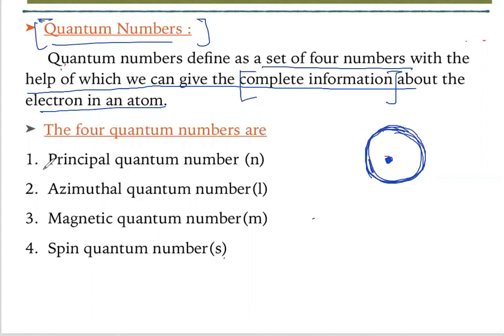So what are those quantum numbers? You have to remember these, they are very important. Many exams ask them. First is the principal quantum number, represented with n. Second is the azimuthal quantum number, that is l. Magnetic quantum number is small m. Spin quantum number is s. In the next lecture we'll talk about these quantum numbers, and what information we get from these 4 quantum numbers, in detail.